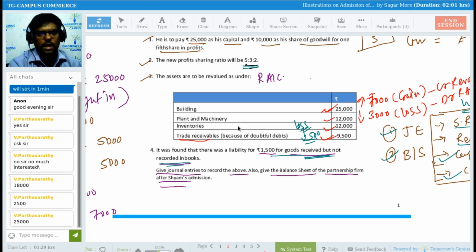So if I record 1,500 rupees today, the overall liability will get increased, right? I will be writing it as creditors. Unrecorded liability for goods means you have purchased goods on a credit basis, and you haven't paid the 1,500 so far and you haven't recorded it as well. So I will be recording these new creditors today. This liability will get increased by 1,500. So is it a gain for us or loss for us? Gain for us or loss for us?